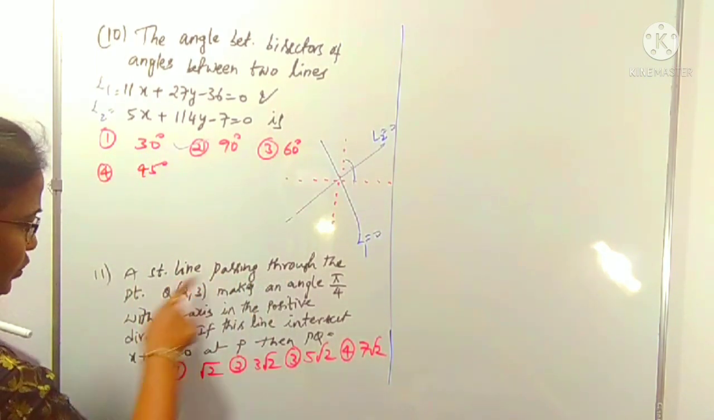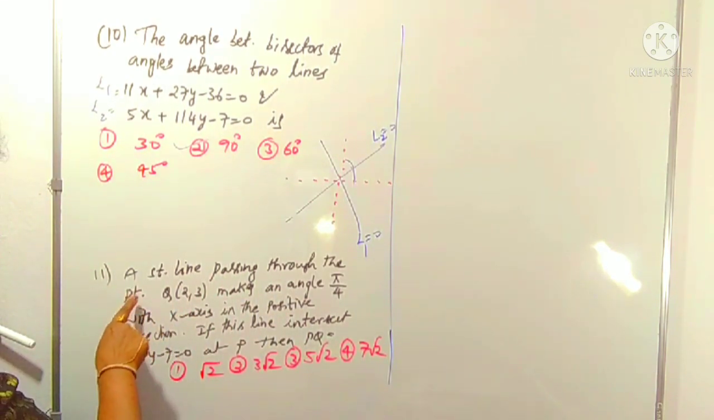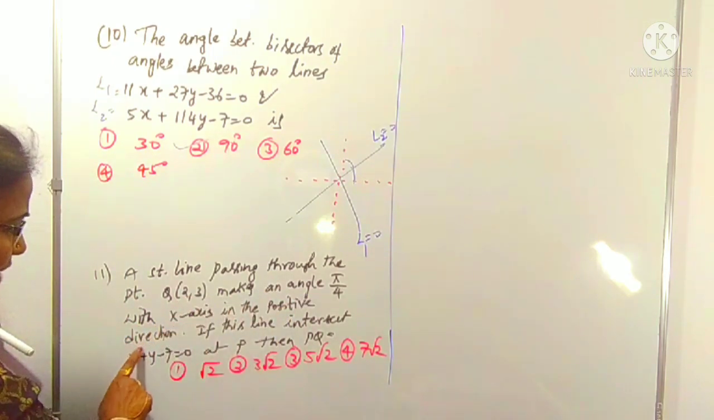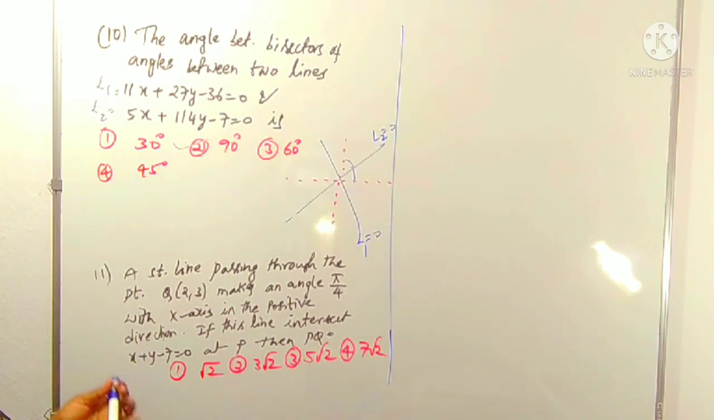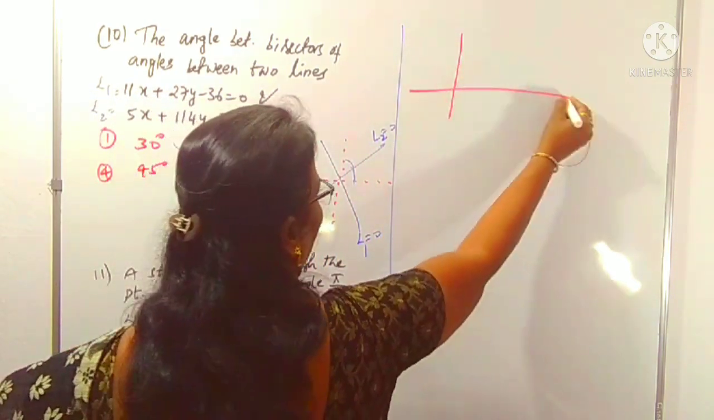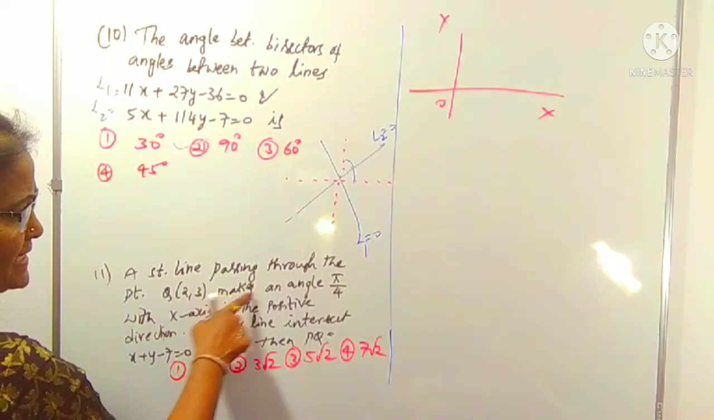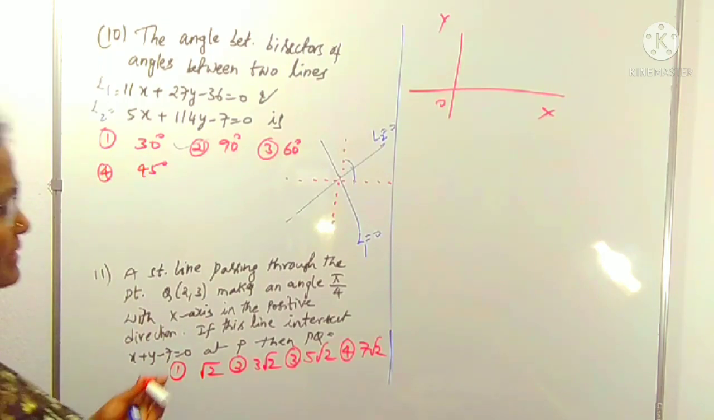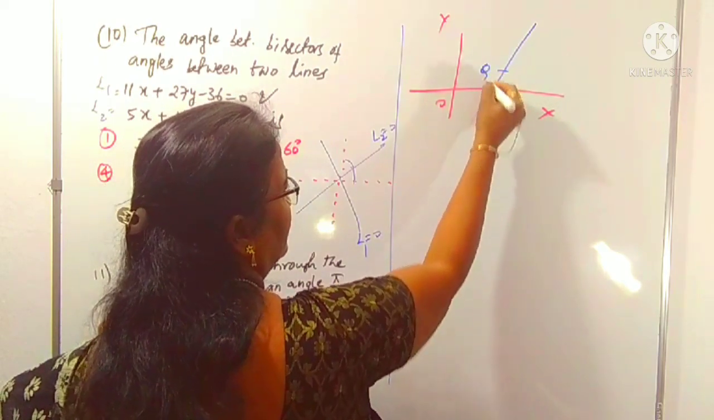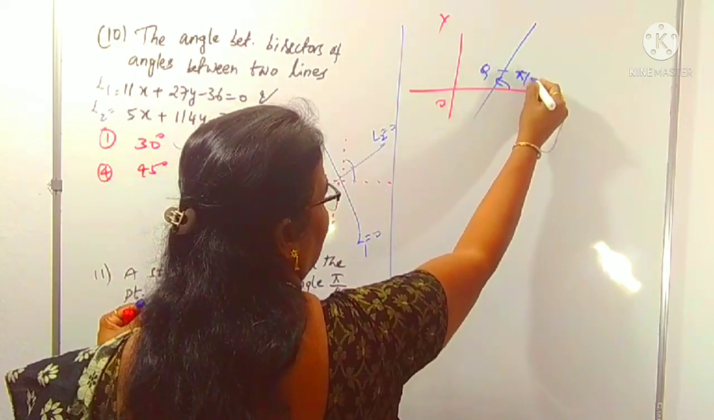Now you can come to this one. A straight line passing through the point Q(2, 3) makes an angle 5π/4 with the x-axis. Okay, a straight line passing through which point? 2, 3 makes an angle 5π/4 with the x-axis in the positive direction. So I will draw the figure for this and you can get half of the solution by this figure. These are the coordinates x and y. A line is passing through the point 2, 3 and makes an angle 5π/4 with the x-axis, right?